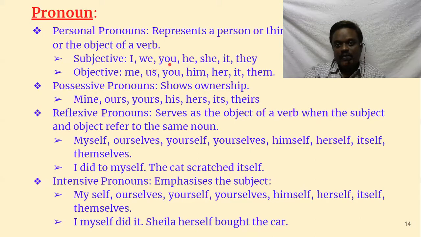In the same way, subject position, object position. I, we, you. We is first person. You is second person. He, she, it, they is third person. The same way, objective pronouns. Me, us, first person. You is second person. Him, her, it, them, same. It is it. It doesn't change. Even you is you. It doesn't change in objective position. So they are objective positions.